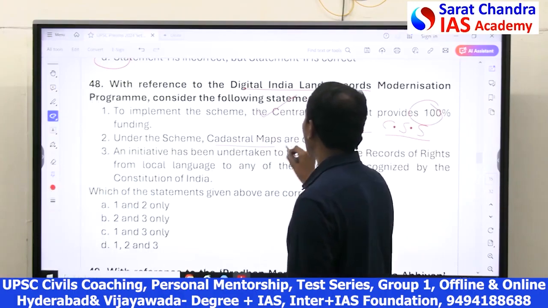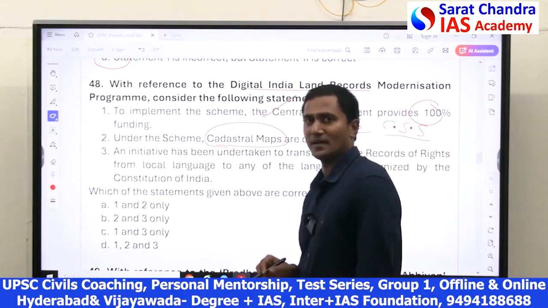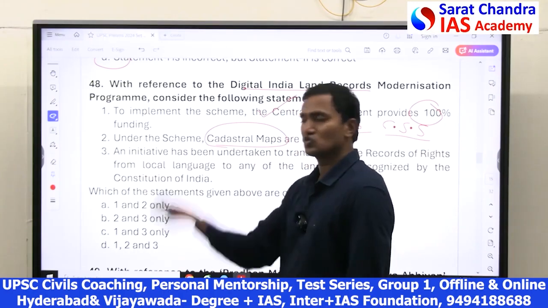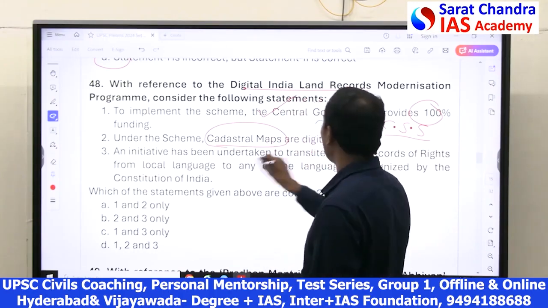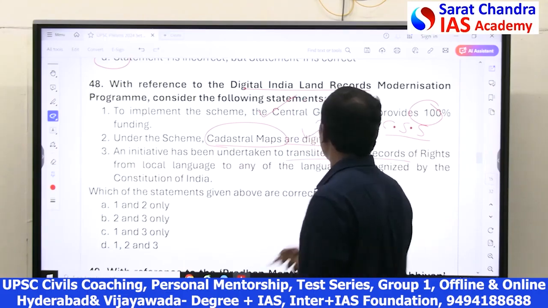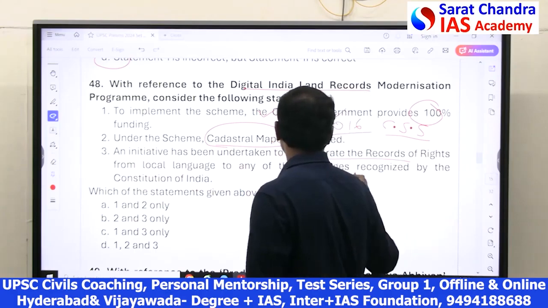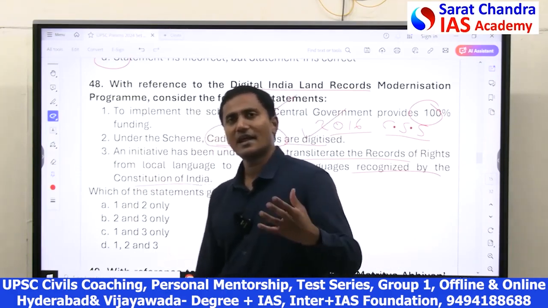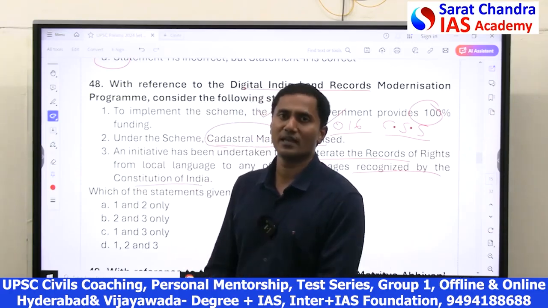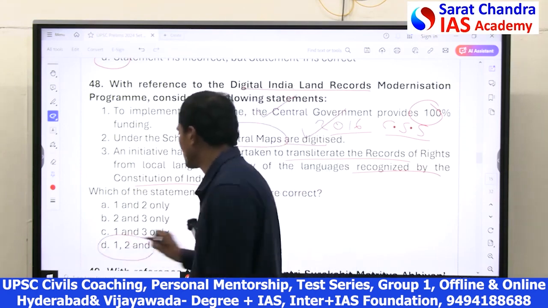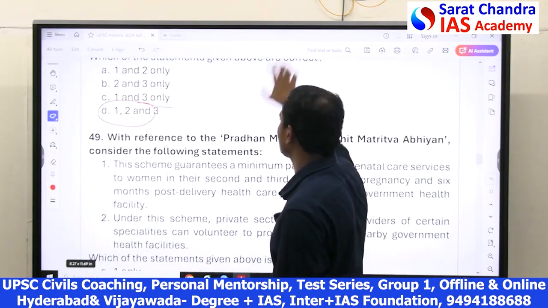And all the land maps, manual maps on the land boundaries, the legality of the land, who it belongs to, all these things are digitized. It's correct. And translation of the records into the 8th Schedule languages, whatever languages are there in the 8th Schedule of the Constitution of India, is also being done. So, all 3 are correct.